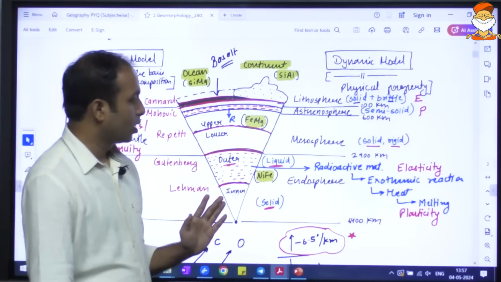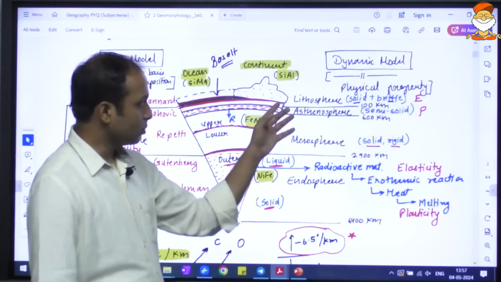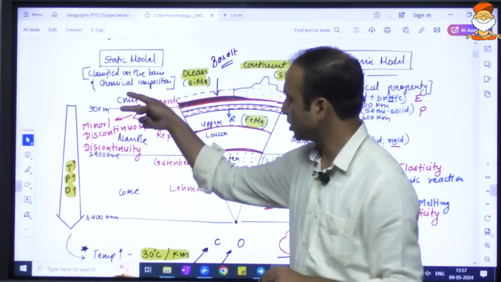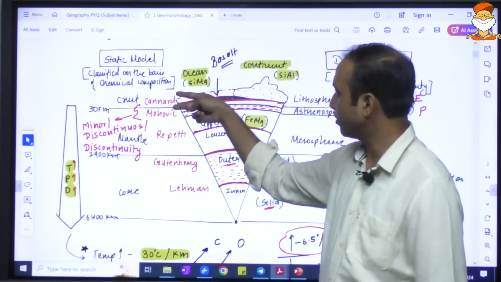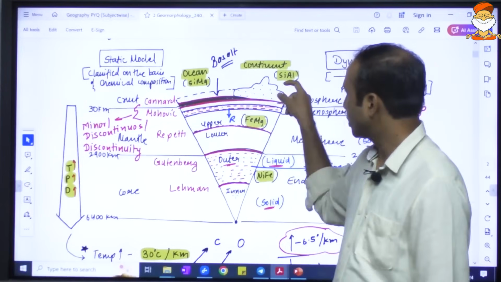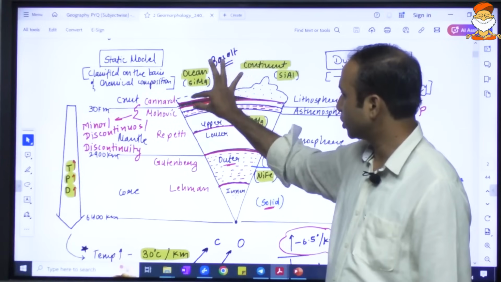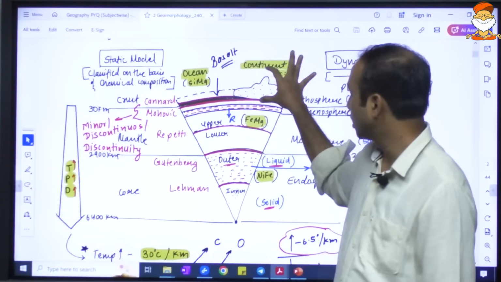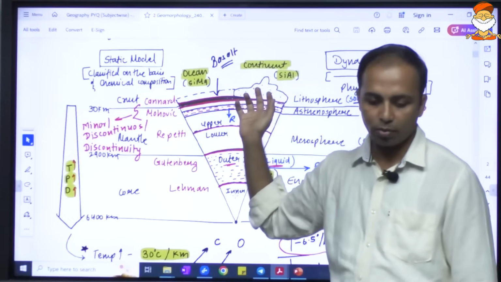Now here the thickness of each of these layers is important. Crust is relatively 30-35 kilometer. In some books it is also written as 40. With respect to that, the ocean is very thin, roughly 5 kilometer in terms of thickness, and continent is 30 to 35 kilometer thick.